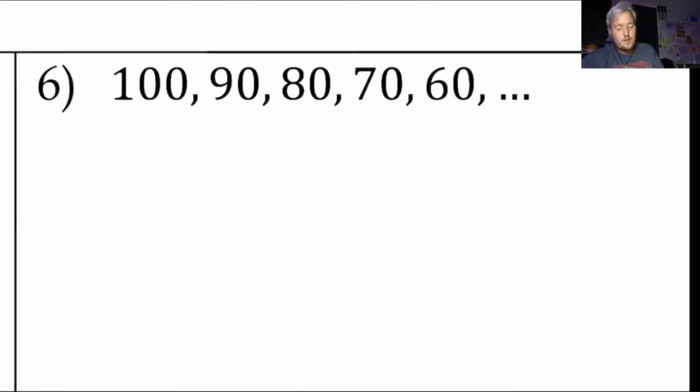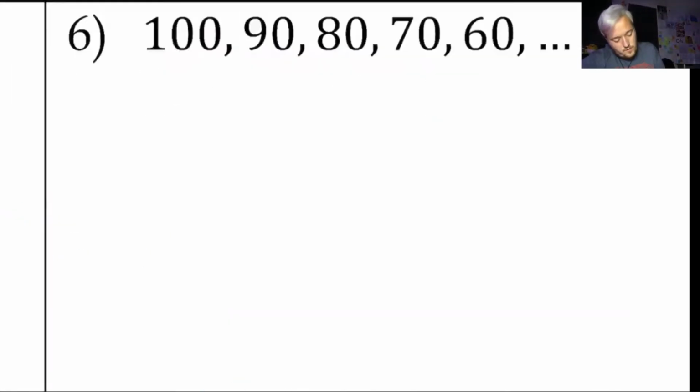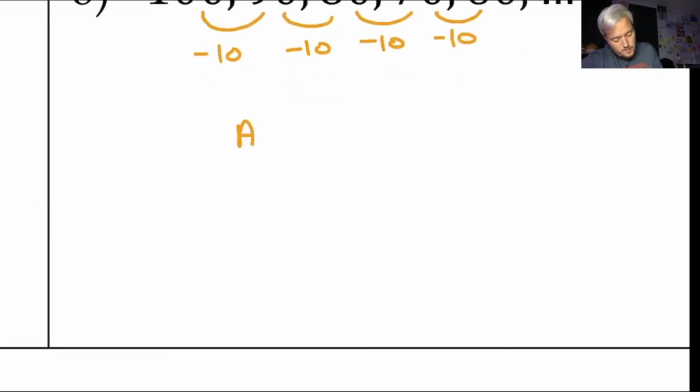All right, and looking at number 6 here. So from 100 to 90, we're subtracting 10, subtracting 10, subtracting 10, subtracting 10. So it's constant, which means it's arithmetic. And our common difference here is negative 10.